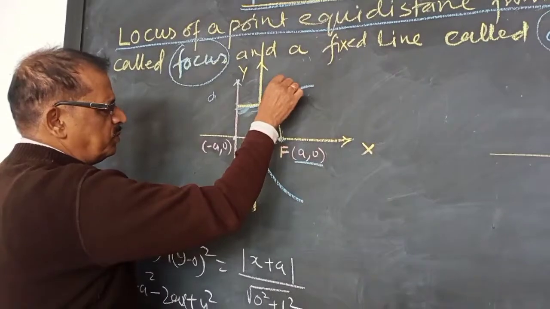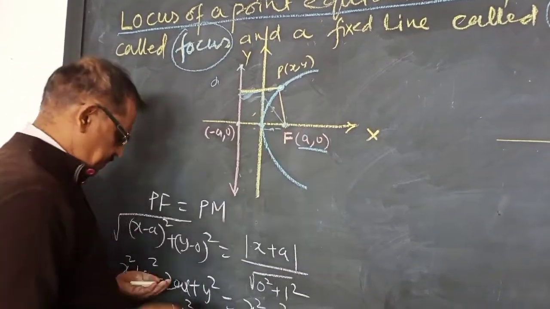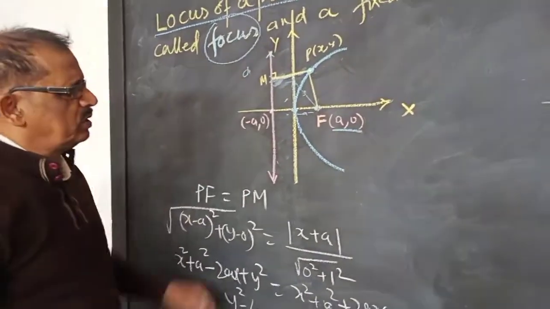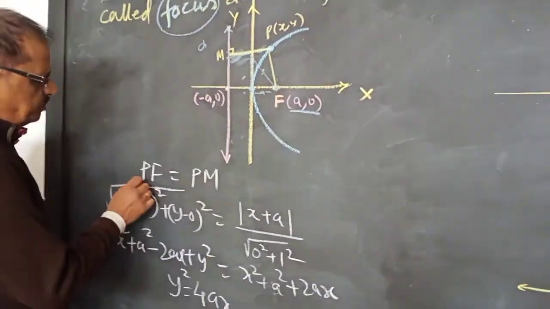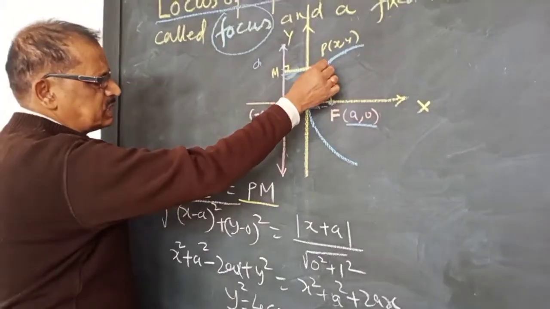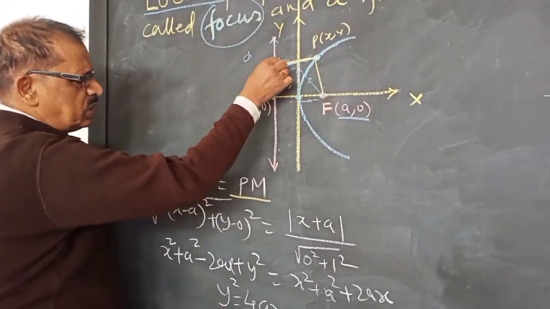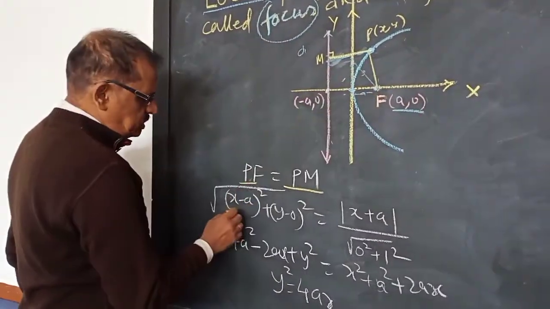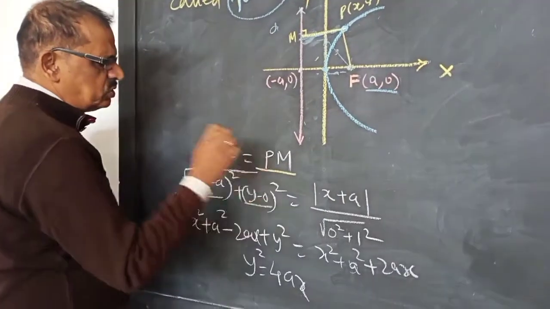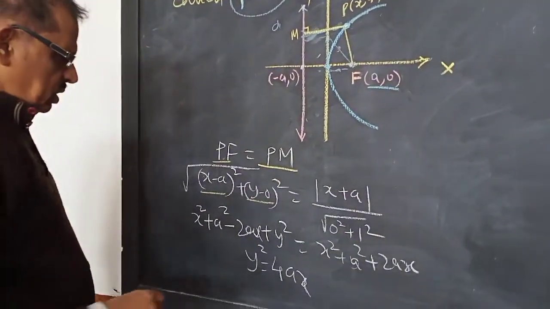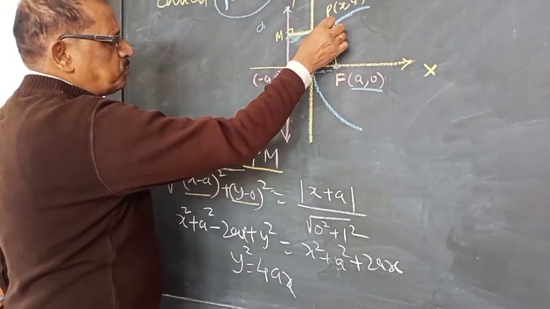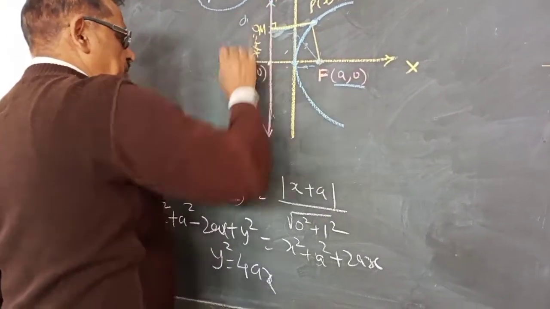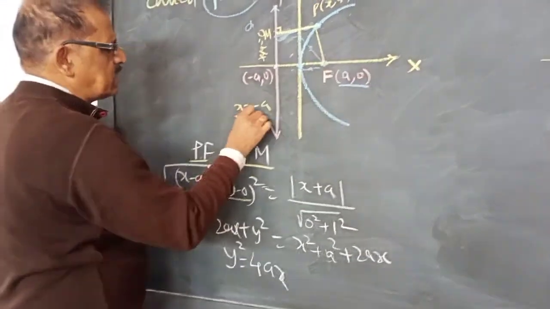Let the moving point be (x, y), and this point is M, the perpendicular. So as per the question, PF is equal to PM. The distance from P to the focus and the distance from P to the line will be the same. So what is PF? The distance from this point to this point: square root of (x minus a) whole square plus (y minus 0) whole square. And the distance from this point to this line, the equation of the line, will be x plus a equal to 0. x equal to negative a means x plus a equal to 0.